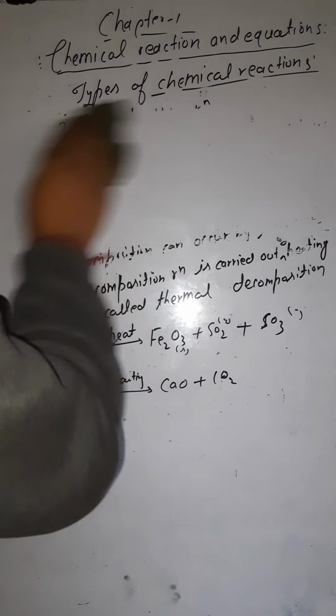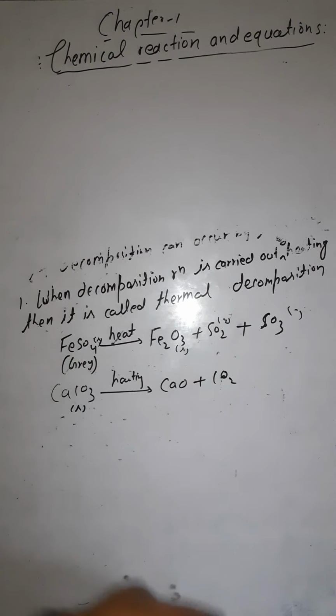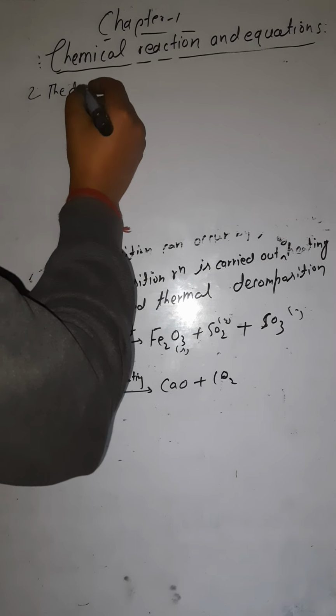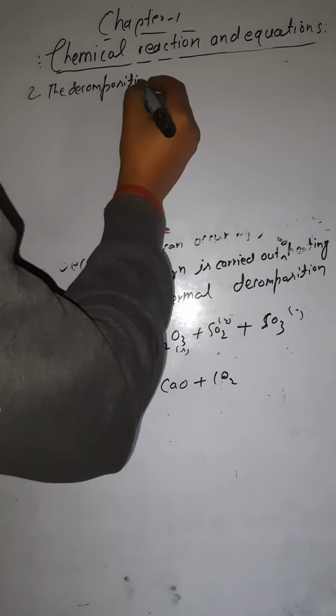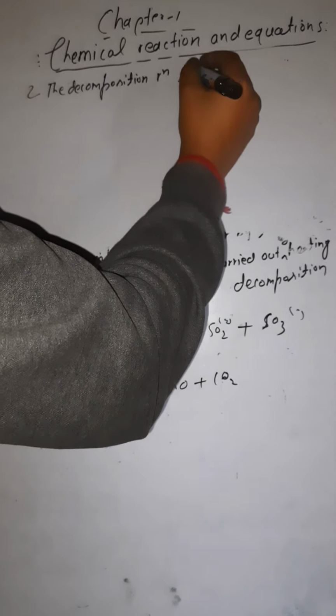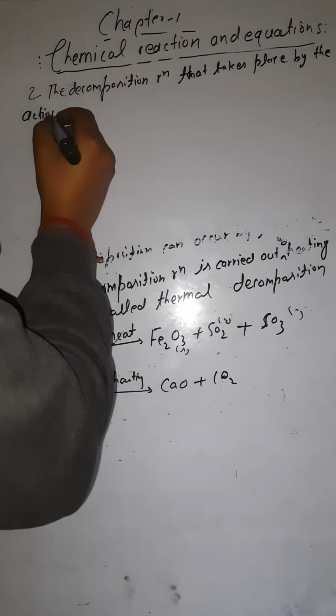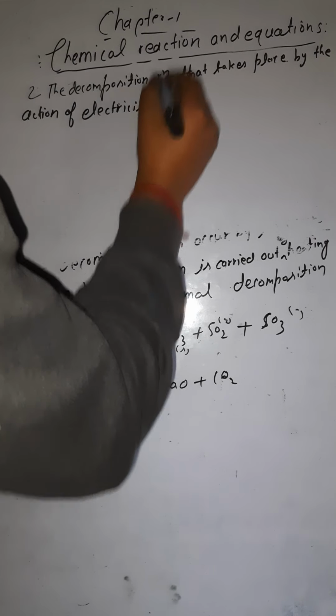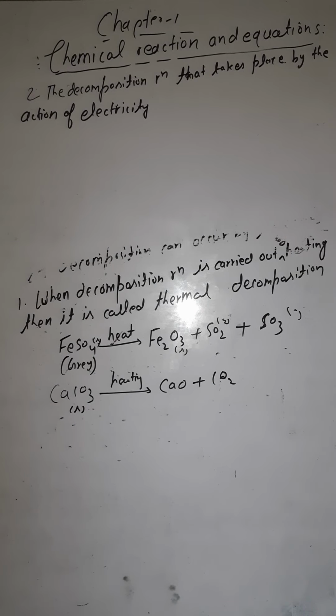Number 2, the decomposition reaction that takes place by the action of electricity is called electrolysis.